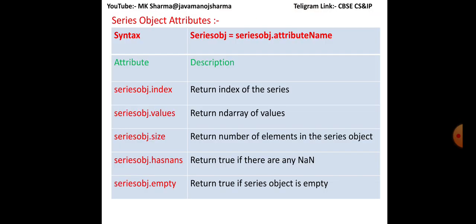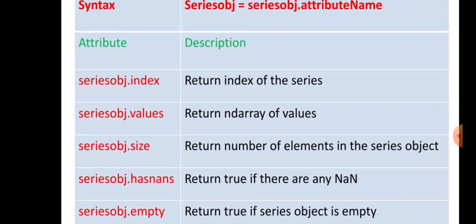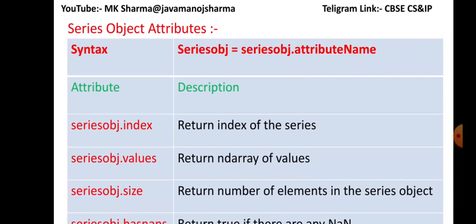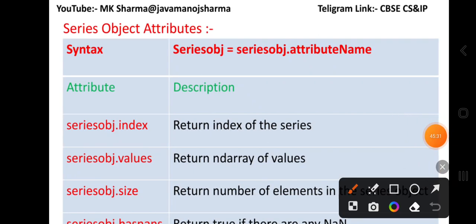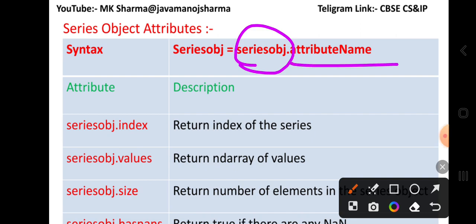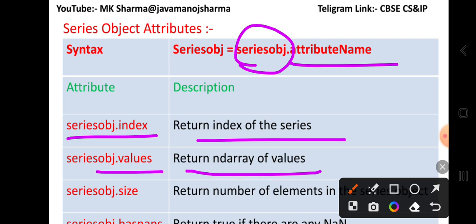Here are some of the series attributes that are discussed. You have to provide the series object name and the attribute to access these values. Series object dot index will return the index of the series. Series object dot values will return values in the form of an ndarray.